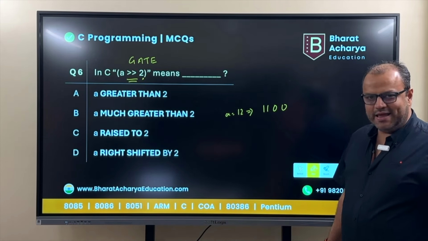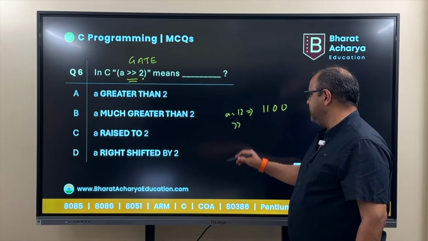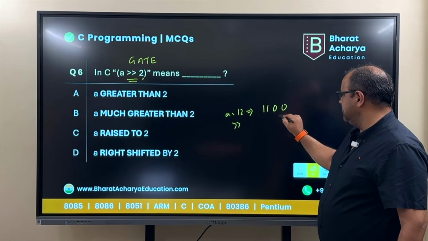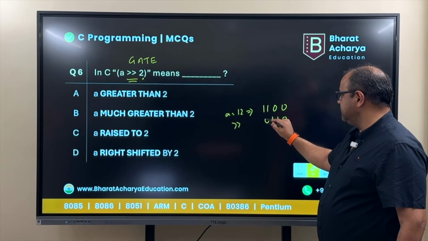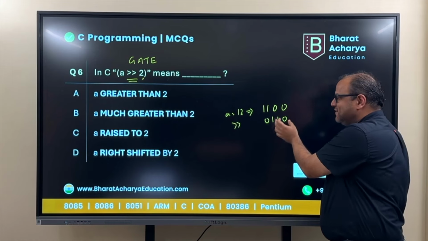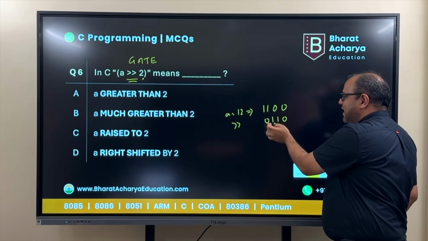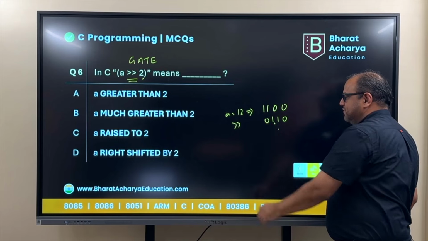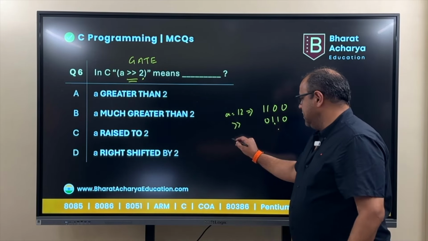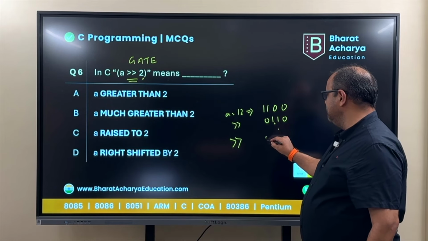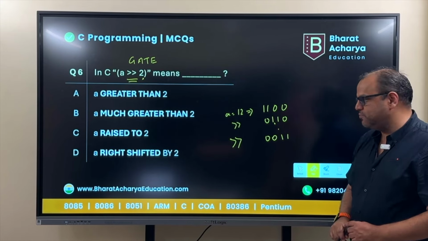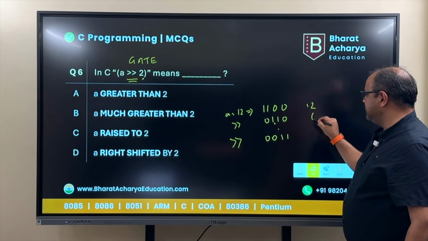Anyway, so suppose A is this. When you right shift it once, this 0 goes out, this 0 comes here, this 1 comes here, this 1 comes here, this 0. You understand, right? Everything has been shifted. So these 2 1s have come here. It's as simple as that. 1, 1, 0 has come over here, and nothing came from the other side, so you got a 0. So you got 0, 1, 1, 0. This is right shifted once. Right shifted again would give you 0, 0, 1, 1. So those 2 1s got right shifted by 2 places. So 12 became 6, became 3.